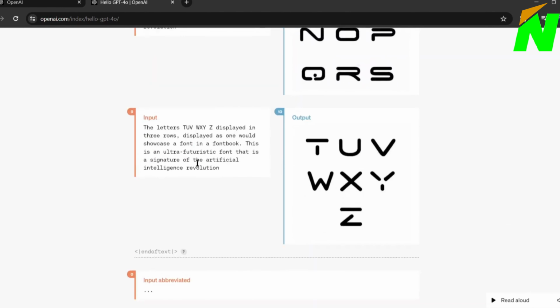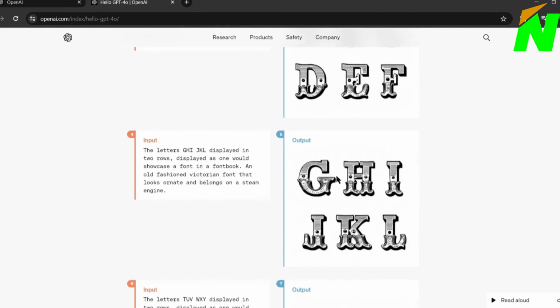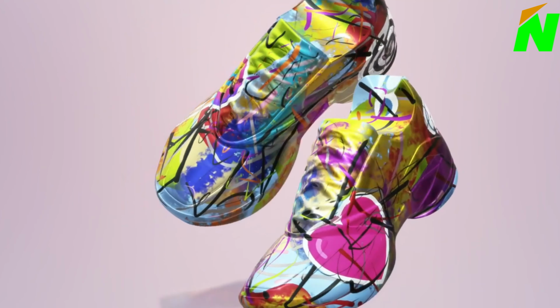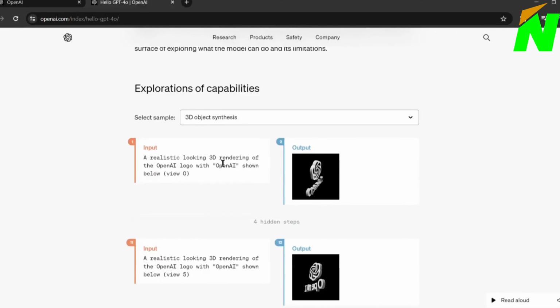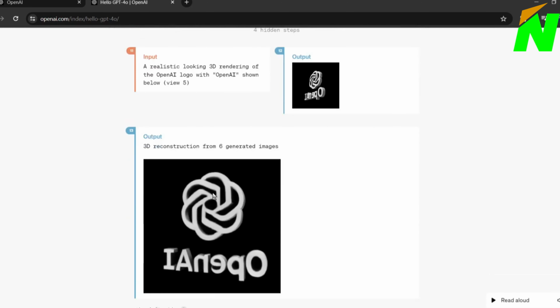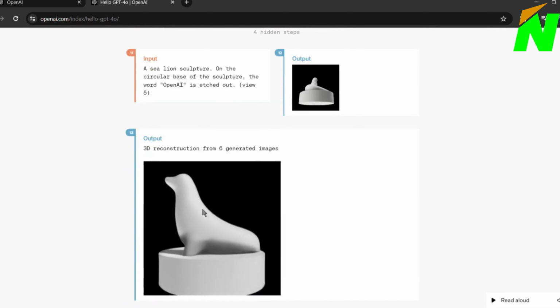But now with GPT-4o, you can generate fonts as you like. Here are some examples. This new GPT model can also create 3D models with 3D object synthesis technology. For example, there are 6 realistic-looking 3D renderings of the OpenAI logo, and this is the final 3D view of the logo. Here is another example of a sea lion sculpture 3D view.